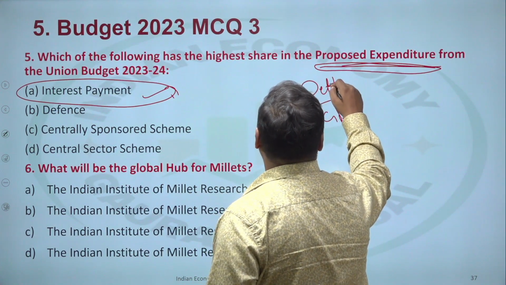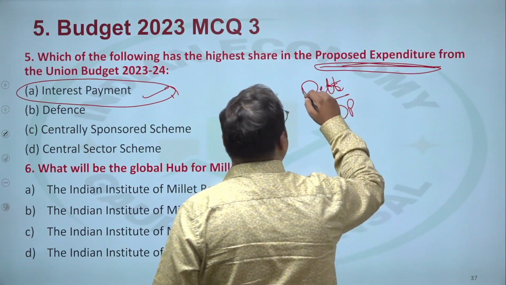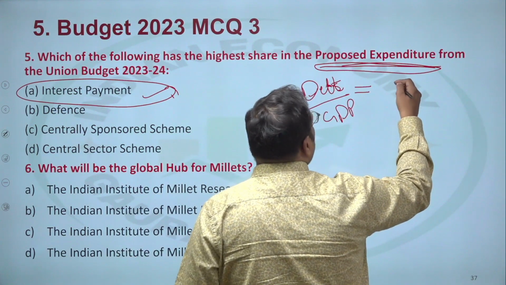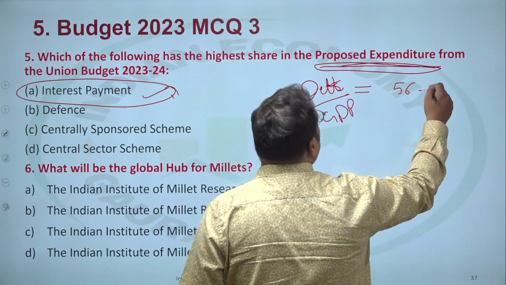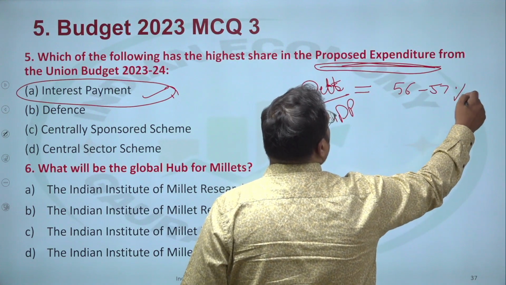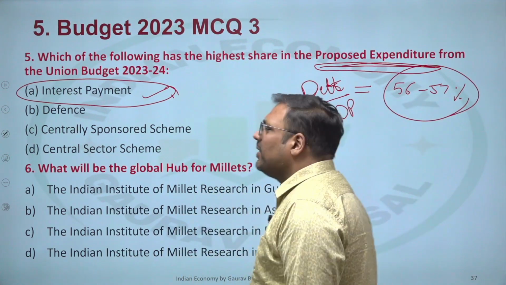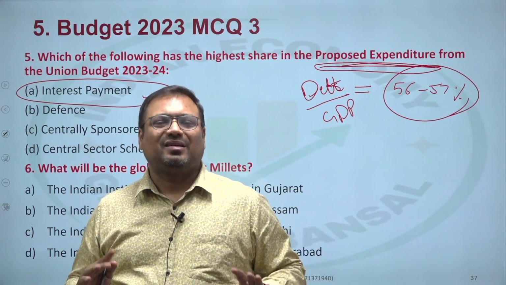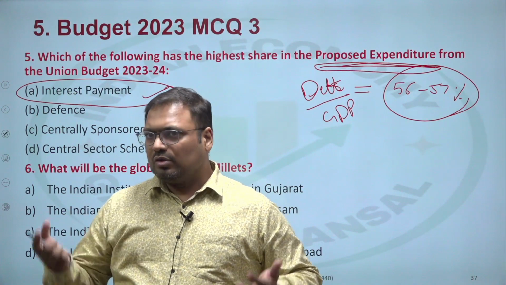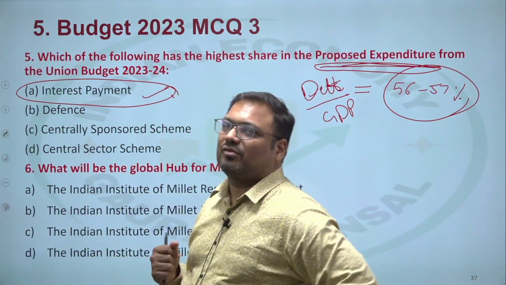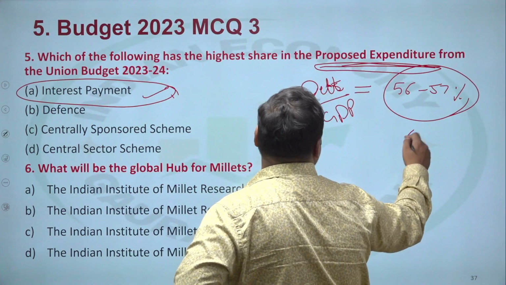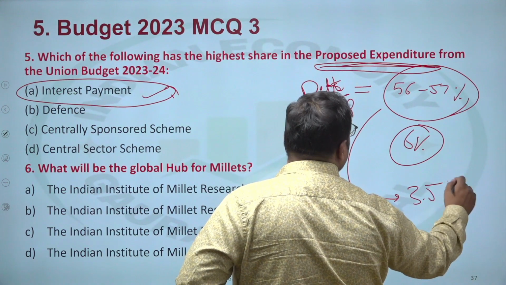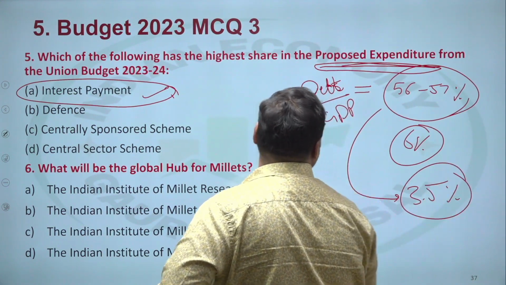Okay. Debt to GDP ratio. The debt to GDP ratio for the Center at present is somewhere around 56 or 57%. If you have to pay that much as a loan, just think of the interest on that. Even if the government is able to borrow this much fund at 6% interest, that would mean 3.5% of GDP per year.